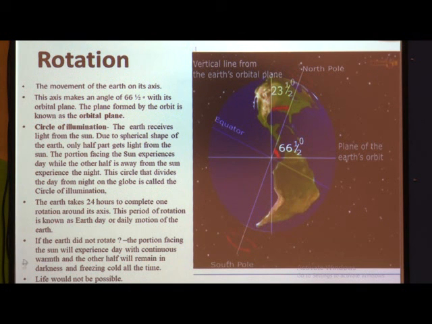So children, just imagine, if the earth did not rotate, then what will happen?